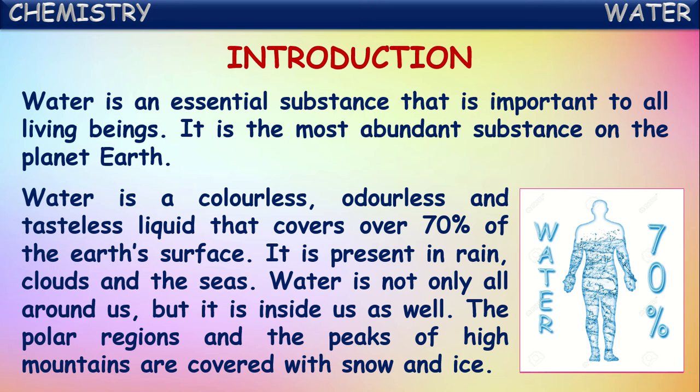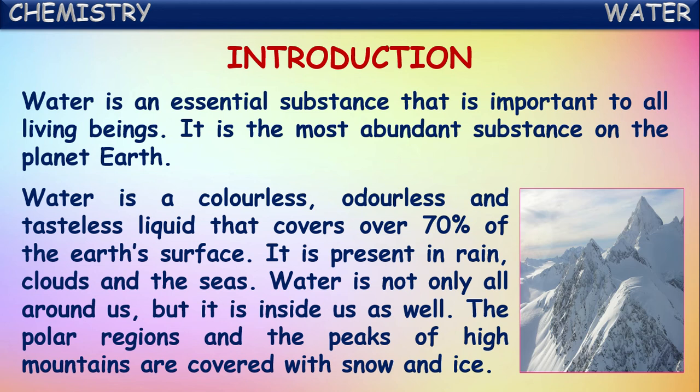So that's why we say water is present around us and it is present inside of us also. The polar regions and the peaks of high mountains are covered with snow and ice. This is also made up of water. So there are different forms of water.